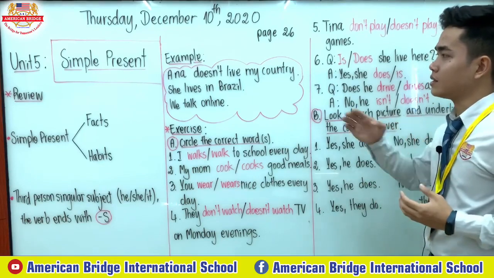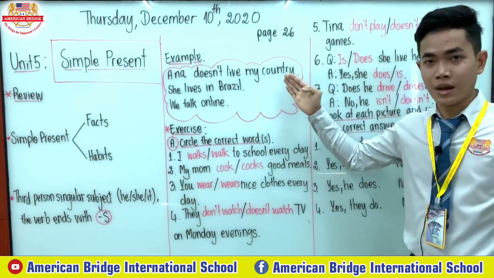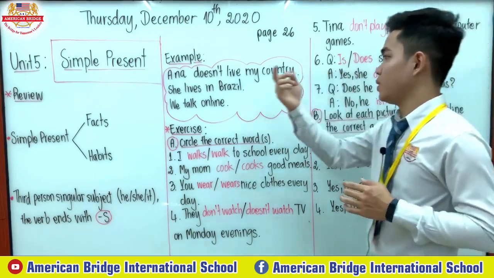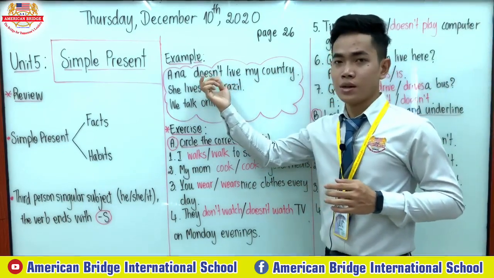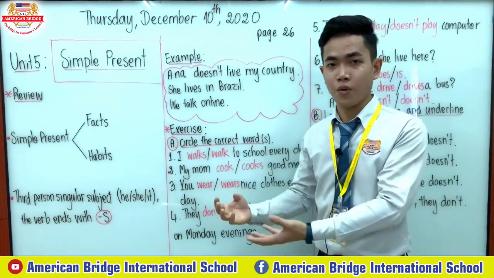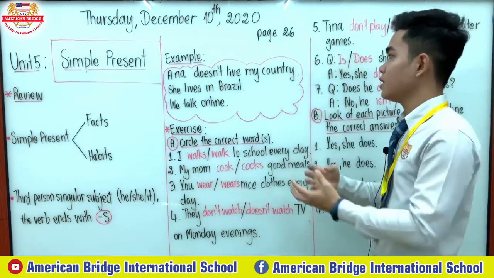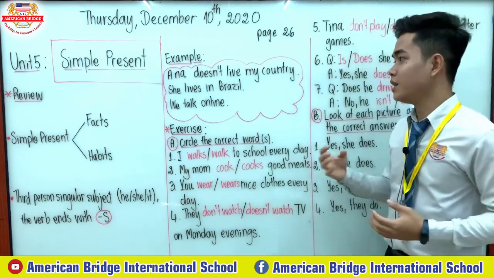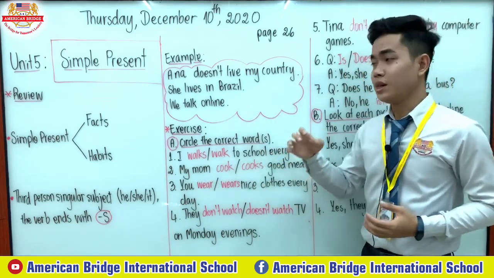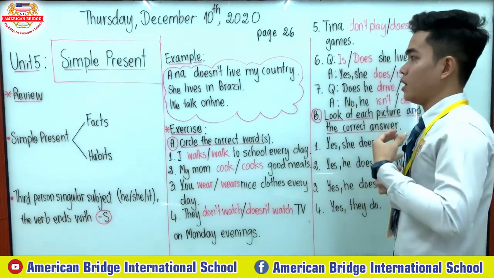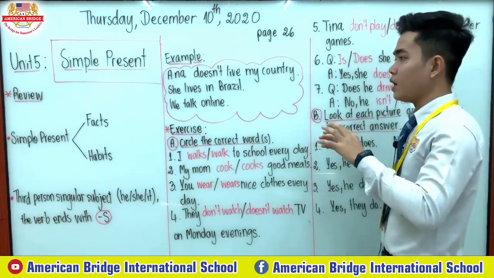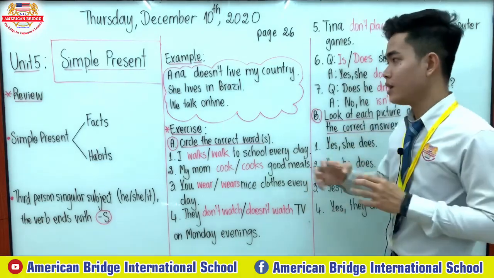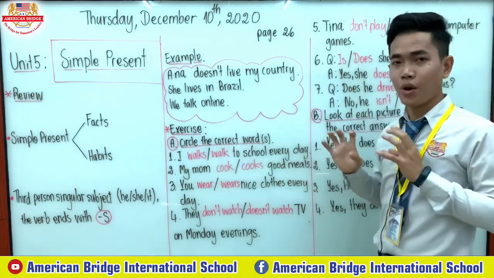In this sentence, it is in the negative form, right? Why do we know it? Because we use the words does not. Not represents the negative form. Anna doesn't live in my country. And where does she live? She lives in Brazil. Anna doesn't live in your country, but your connection with Anna is still connected online. Then he said, we talk online.